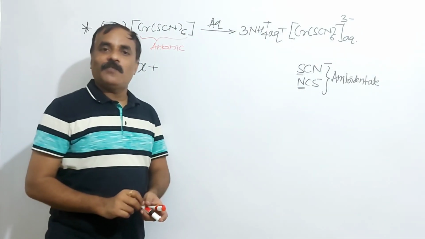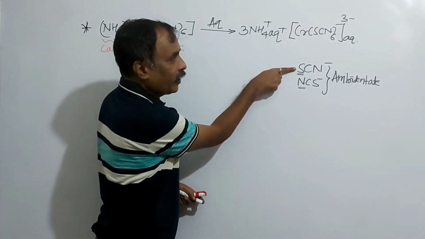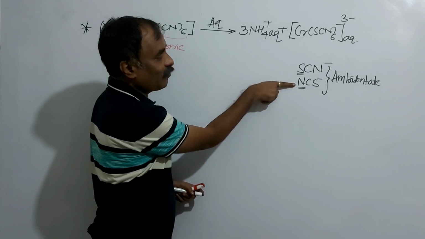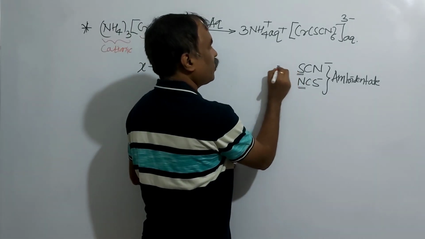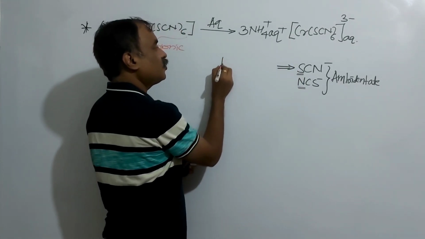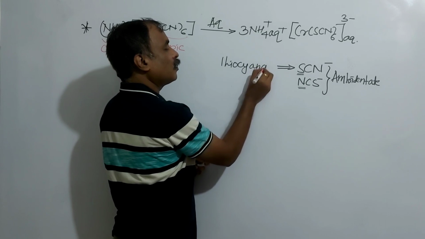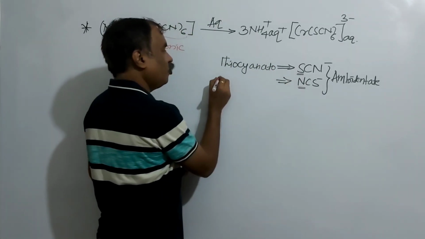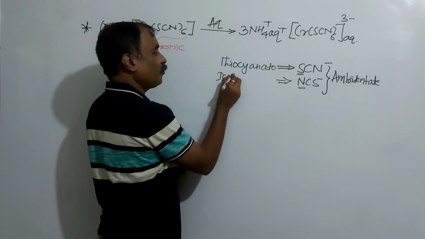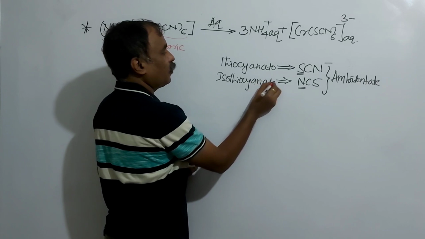We have to mention the point of attachment before the name of the metal. Here sulfur is the point of coordination, and here nitrogen is the point of coordination. SCN minus is said to be what? Thiocyanato. And NCS minus is said to be isothiocyanato.